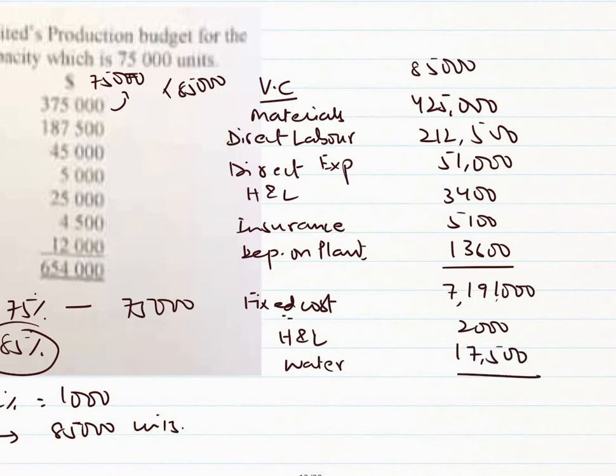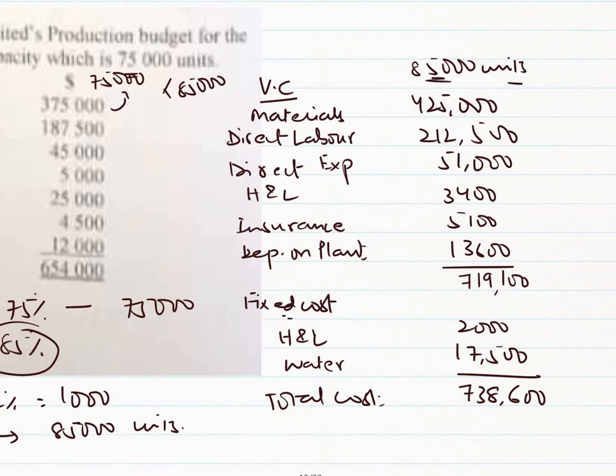Adding the values, we are getting a final value of 738,600. That is the total cost of the flexible budget of 85,000 units. Don't forget to mention the units.